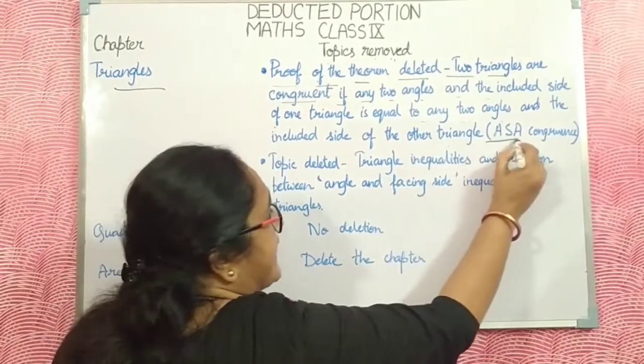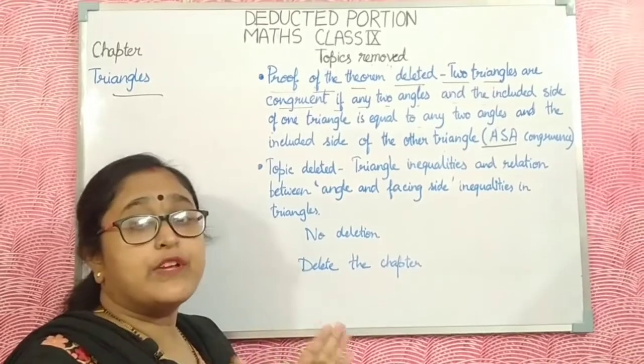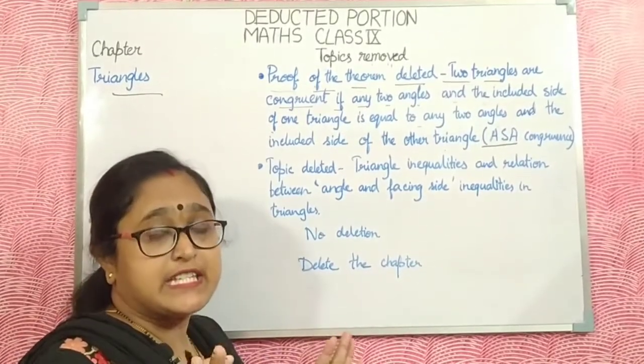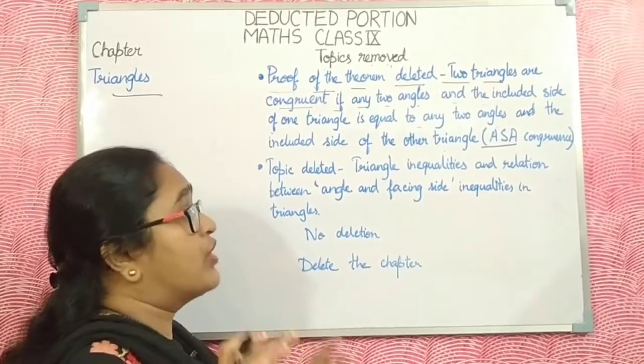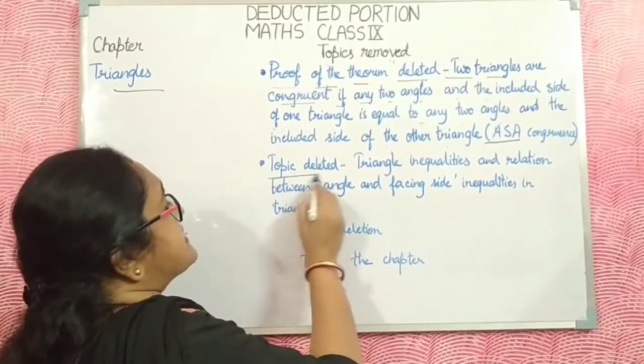That means the ASA congruency proof is totally deleted. This proof is totally deleted. The ASA congruency proof is deleted from the class 9 syllabus. And the next topic is deleted.